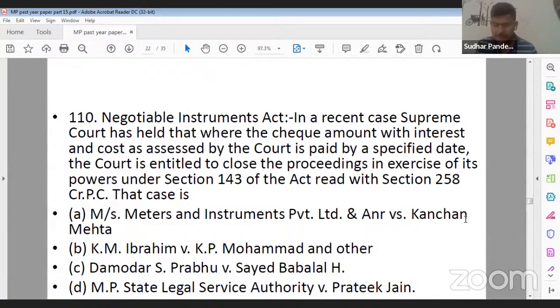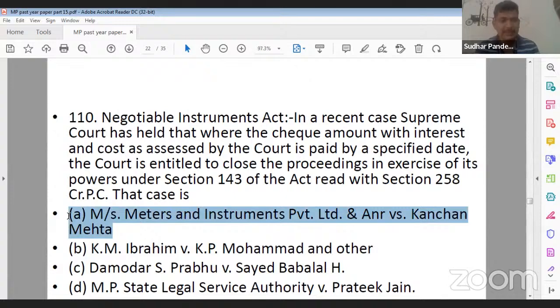Question number 109. Yes, Ankita Gupta ji, you are correct. A was the correct answer. Question number 110. What should be the correct answer? Messrs. Meters and Instruments Private Limited and others versus Kanchan Mehta; K.M. Ibrahim versus K.P. Muhammad and others; Damodar S. Prabhu versus Sayyid Babalal; MP State Legal Service Authority versus Pratik Jain. So question number 110, its correct answer is A, that is Messrs. Meters and Instruments Private Limited and others versus Kanchan Mehta.